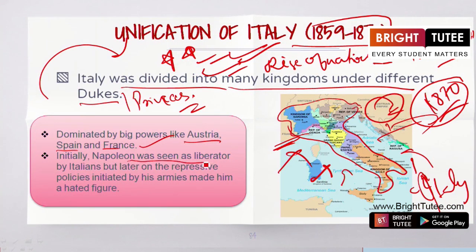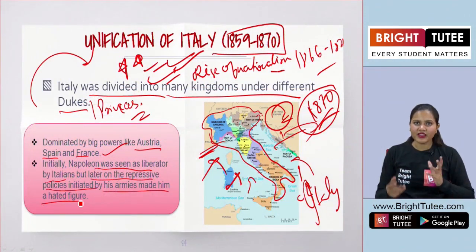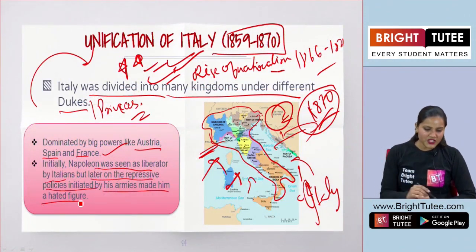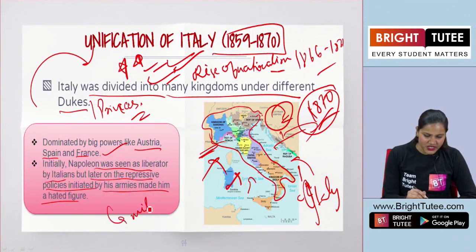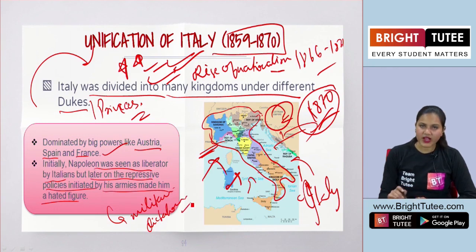Initially, Napoleon was seen as a liberator by Italians, but later on, the repressive policies initiated by his armies made him a hated figure. Yes, now you have learnt about Napoleon a lot, okay. So Napoleon was the military dictator and the ruler of France, right?